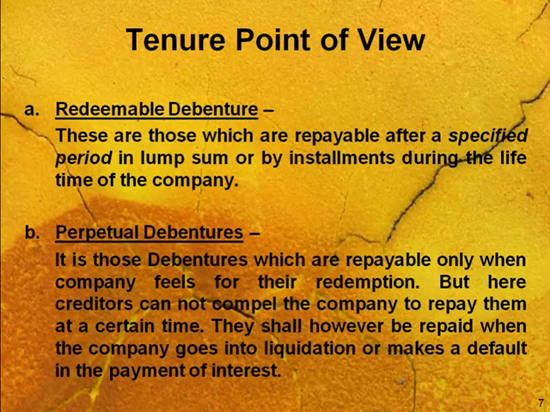Secondly, if they are not getting interest regularly from the company, they can again compel the company for repayment. So on tenure, there are two types: one which the company will definitely pay, known as redeemable, and secondly perpetual, where it depends on the choice of the company whether they pay or not.